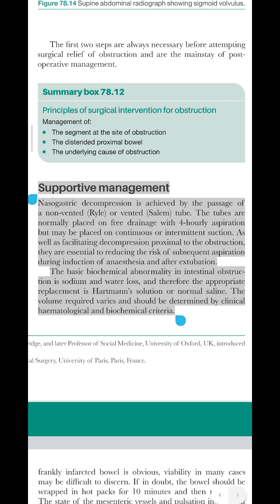The basic biochemical abnormality in intestinal obstruction is sodium and water loss, and therefore the appropriate replacement is Hartmann's solution or normal saline. The volume required varies and should be determined by clinical, hematological and biochemical criteria.